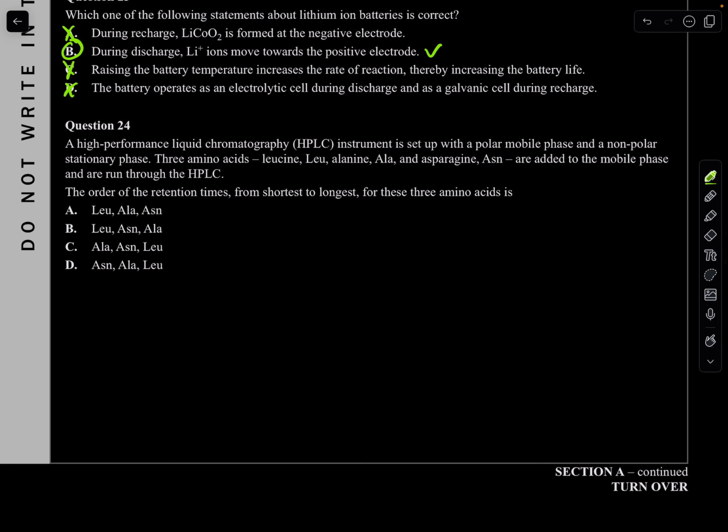Next question. A high-performance liquid chromatography (HPLC) instrument is set up with a polar mobile phase and a non-polar stationary phase.